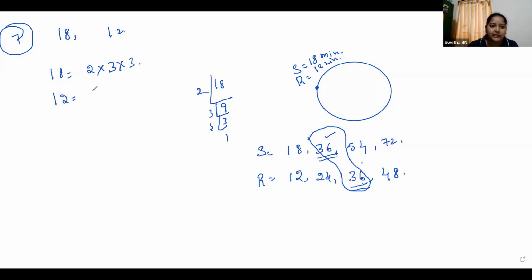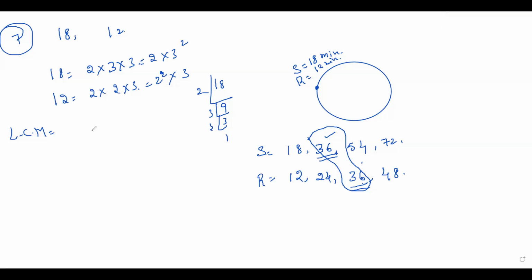Next, 12 can be written as, so what is the LCM? This is 2 into 3 square. This is 2 square into 3. So for LCM, we have to take the lowest or greatest power. Tell me fast. We have to take the smallest power of the number or the greatest power of the number for LCM?